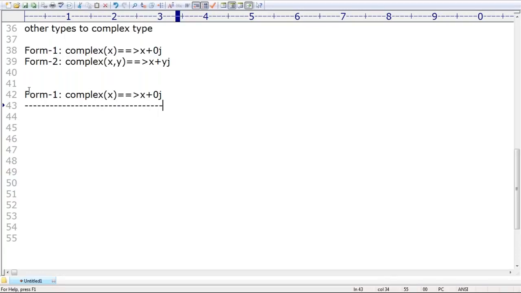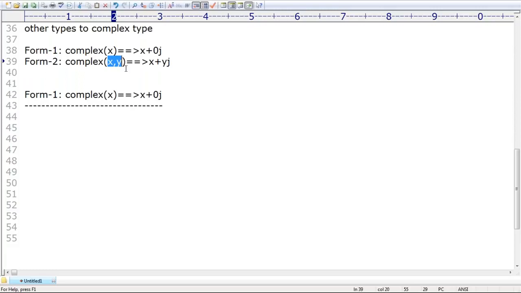How many complex functions are available? Two: one argument and two arguments. With one argument, it becomes the real part. With two arguments, the first becomes the real part and the second becomes the imaginary part.